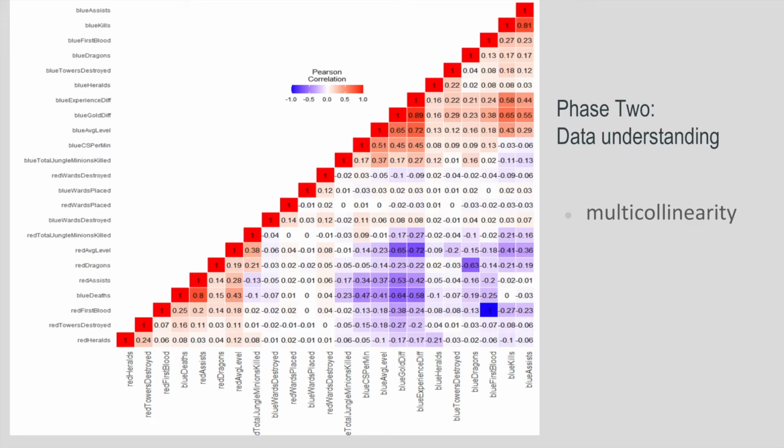And then I checked the multicollinearity. You can see there are some dark ones in this figure. This shows that there are collinearities between these independent variables.